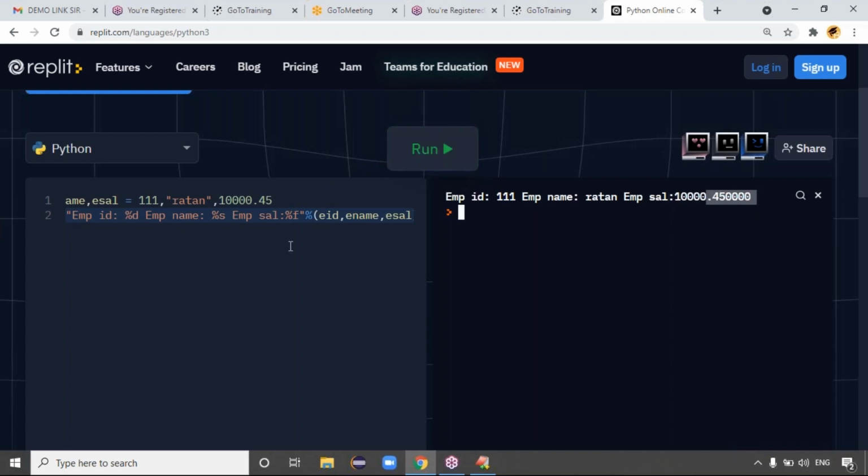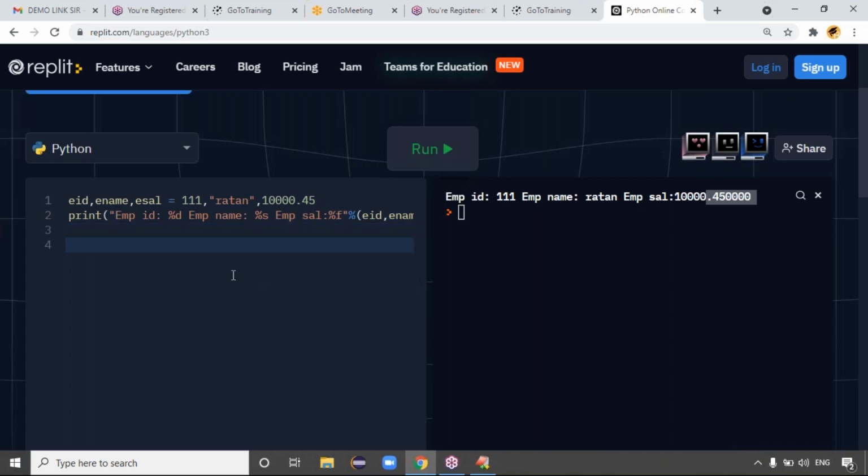Now try to check on Google what's the difference between percentage g and percentage f. Percentage g takes almost 6 digits accuracy. Percentage f takes almost 15 digits accuracy. To substitute the float value, we have two ways: percentage f and percentage g. You can try to check it.